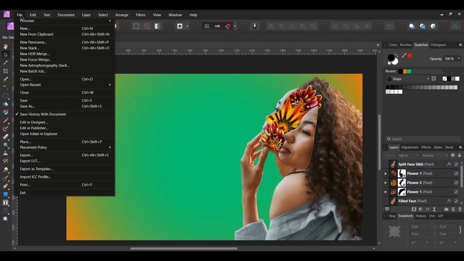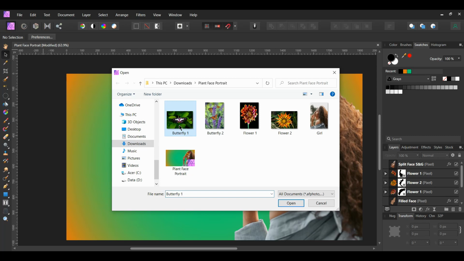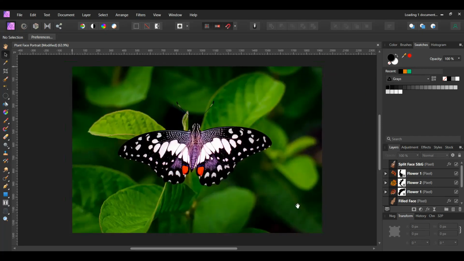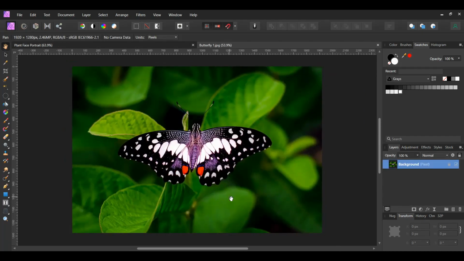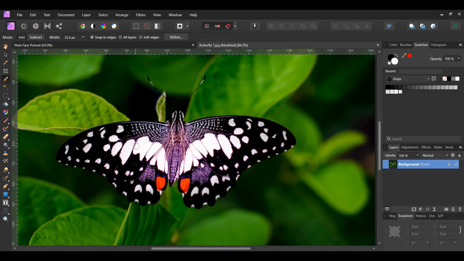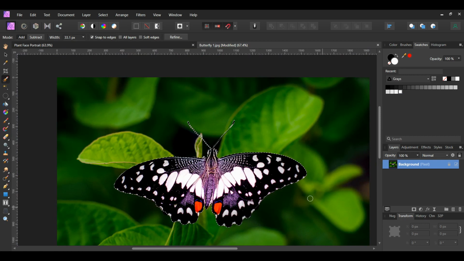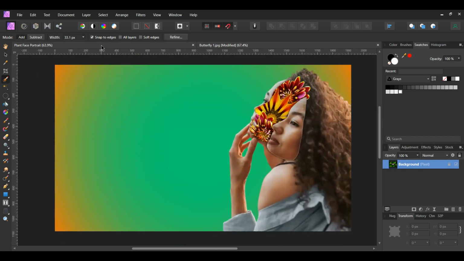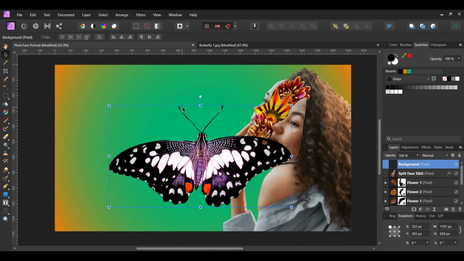Next, go to File, Open, and select the picture of the blackish butterfly. It'll open in a new tab. Grab the Selection Brush tool from the Tools panel. Make sure you're on the Add mode and that Snap to Edges is checked. Then, take the brush and select the butterfly. After you select the butterfly, press Ctrl and C to copy the butterfly. Then, press Ctrl and V to paste the butterfly onto the other document.